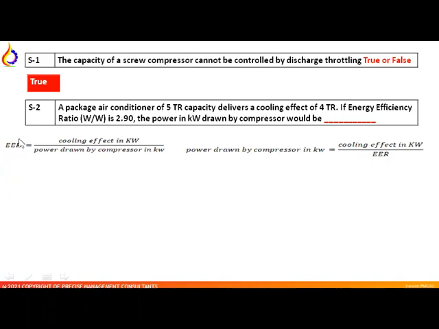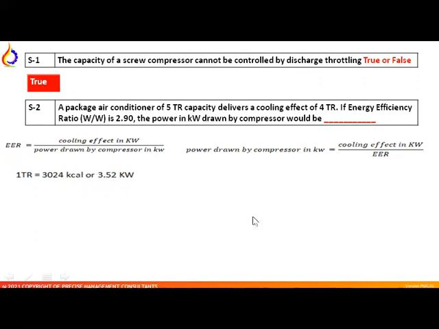So what is energy efficiency ratio? Energy efficiency ratio is cooling effect delivered in kilowatt divided by power drawn by the compressor in kilowatt. So power drawn by the compressor in kilowatt, we have to calculate. Energy efficiency ratio is given to us, whereas cooling effect in terms of refrigeration we have given to us. We have to convert it into the kilowatt. So what is the conversion factor? 1 ton of refrigeration is equal to 3024 kilocalorie or 3.52 kilowatt.